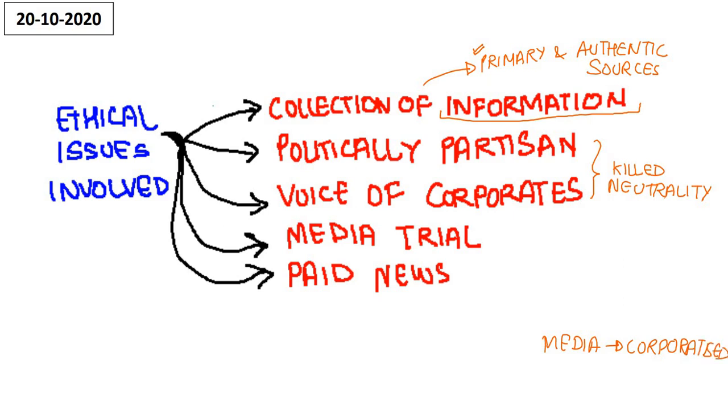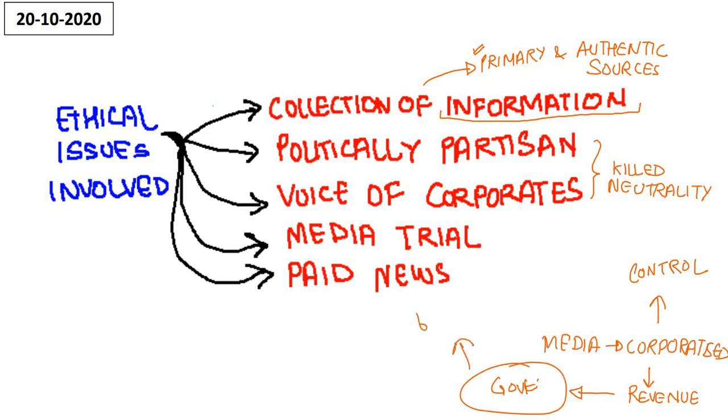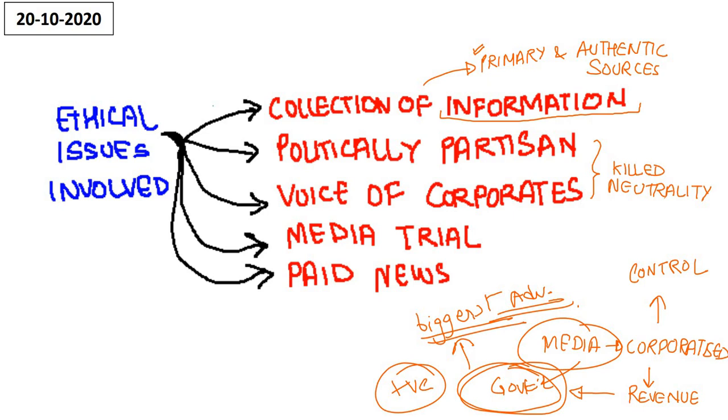The corporate houses framed their own media houses. That means the control went to the corporate houses. And the revenue also went to the corporate houses, but this revenue was dependent on the government. Why the government? Because we all know that in India, the biggest advertiser is the government, right? So the media houses depend on the government. That is why they have to present the ruling government in a positive light, because the biggest advertisements come from the government only.